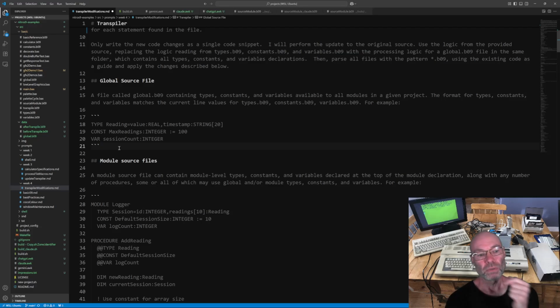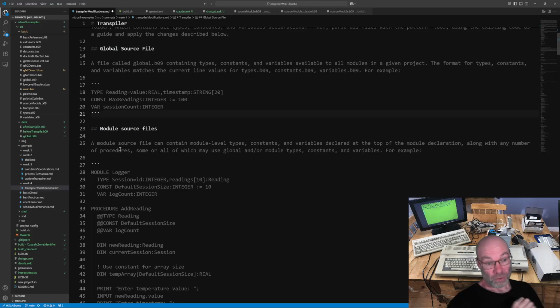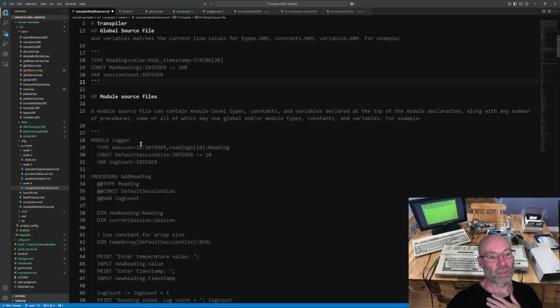So they will both be converted to dims, but I wanted to clearly differentiate them in the globals file, and it made more sense to me to have variables have the var, just so it's clear that it's in the globals. So this is where we get into the new features.